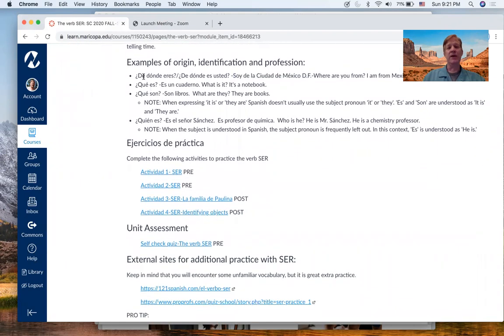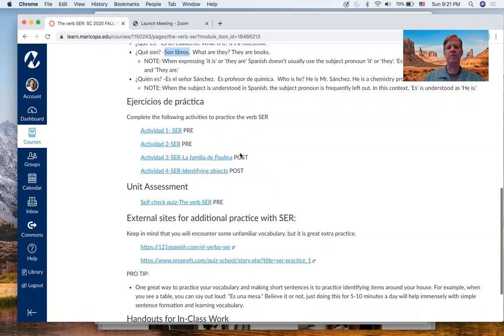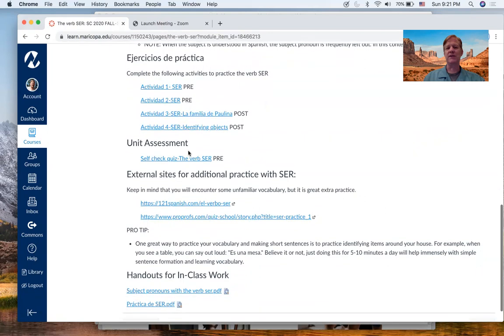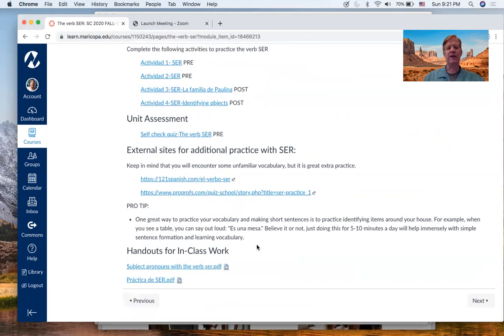But here are some ways of asking these questions. ¿De dónde eres? Where are you from? ¿Qué es? What is this? Es un cuaderno. ¿Qué son? What are these? Son libros. We'll do some pre-exercises here and there and some post-exercises over the weekend in a traditional class.